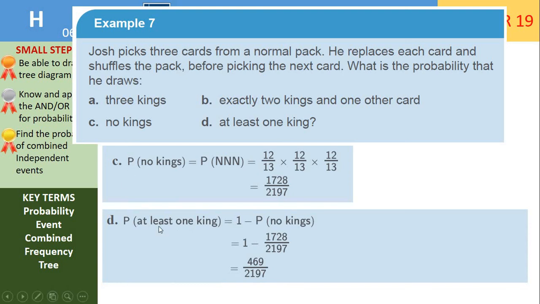So part D, at least 1 king. So remember, at least 1 king is 1 minus the probability of no kings. If you start to try and write down all of the combinations, you can very easily make a mistake. So use this method, try and remember it. So this would be 1 take away the probability of no kings, and lo and behold, we've just worked this out in the previous part. So it's 1 minus the previous answer, so it's 469 over 2,197.